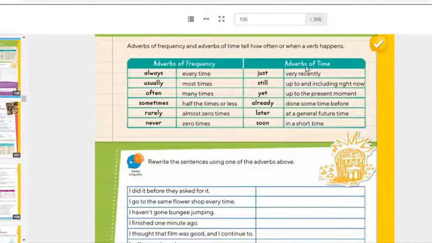Here, guys, these are the adverbs of time. Remember, just es de que justo acaba de suceder la acción. I just played video games like 2 seconds ago. Still, que aún sigue esto, right? La acción. I'm still washing my car. Sigo lavando mi carro. There you go. And yet, already, later, and soon. I've got an activity for you guys, and you are going to help me completing it. Pay attention to this.